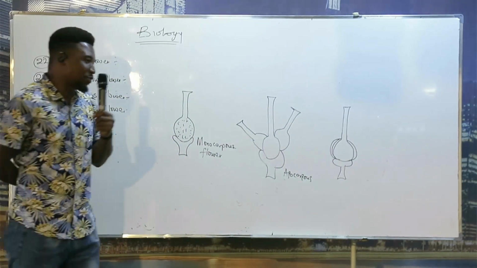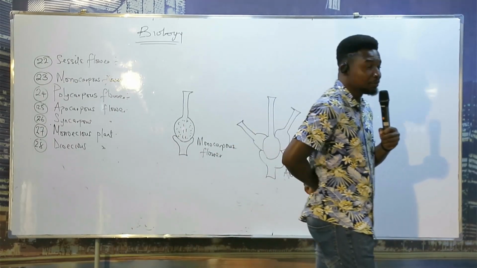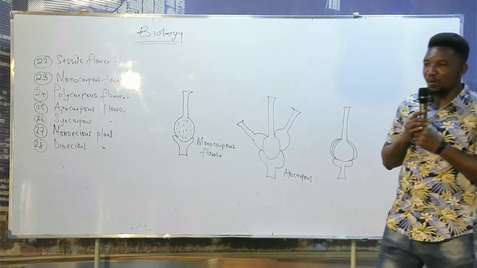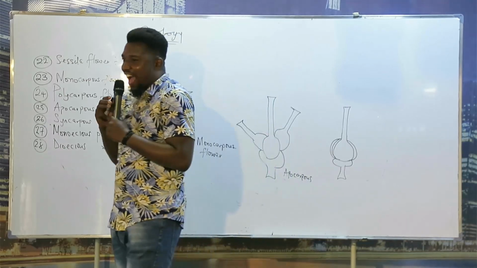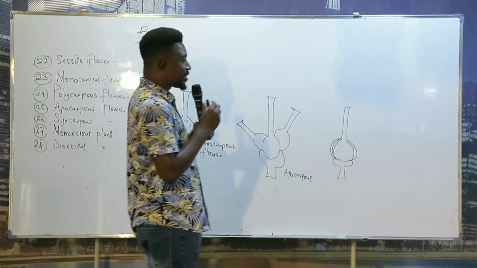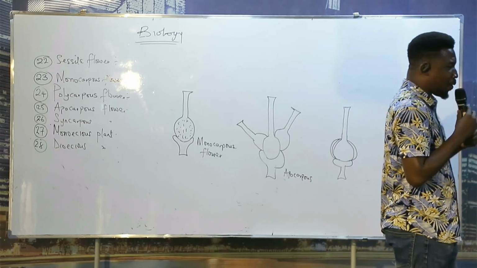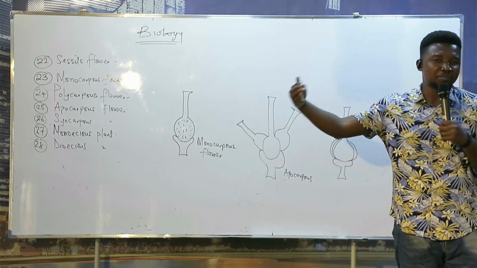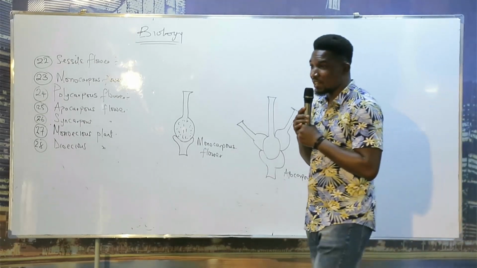Okay, let me ask you this one before I answer the middle one. The transfer of pollen grain from the anther of a flower to the stigma of another flower of different plants of the same species is called what?